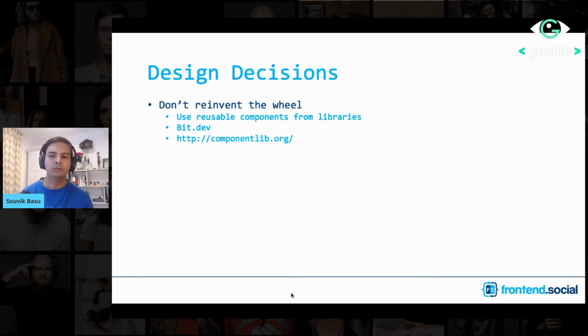Also, another decision to make here is that whenever we have to create any web page, let's say if I need any kind of control, such as a date picker or a customized list box, our tendency is always to see if we can make it by ourselves. Because as developers, it is always our tendency that we want to be in control of the components or the libraries that we want to use. The thing that comes to our mind is, what if I want some kind of customization tomorrow? If I just pick up something off the shelf, it may not really work. But that's not really the case.